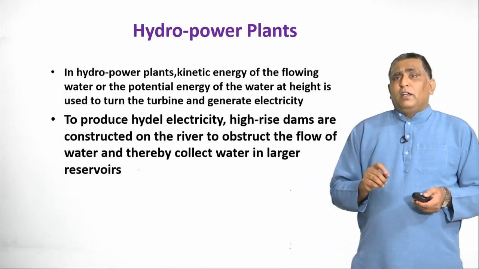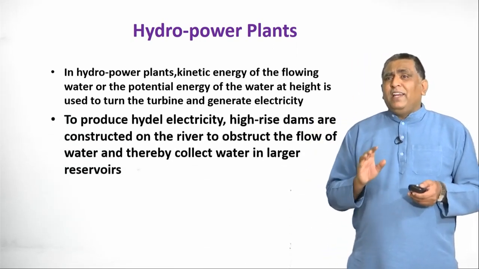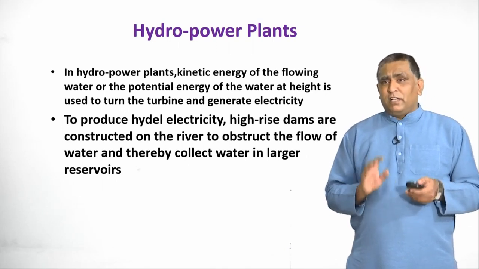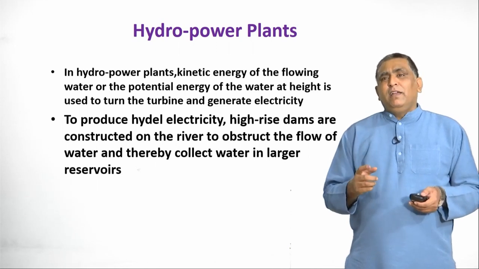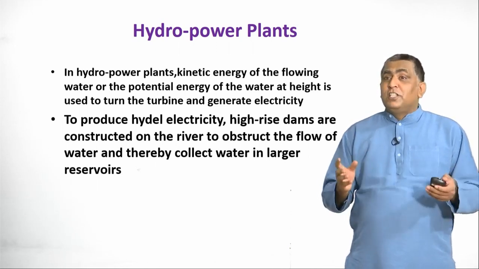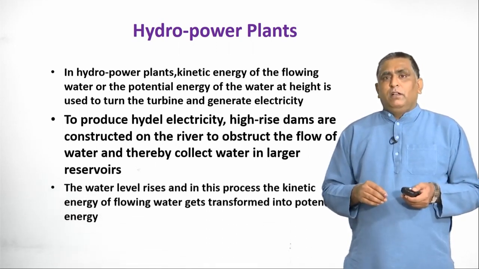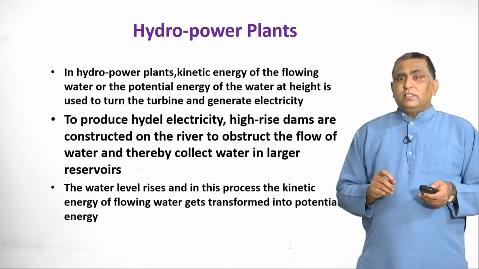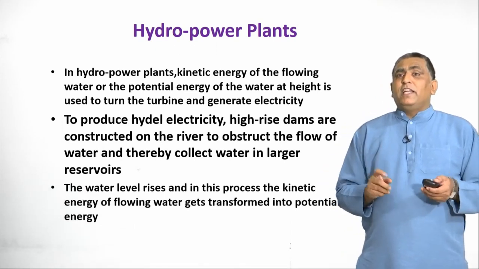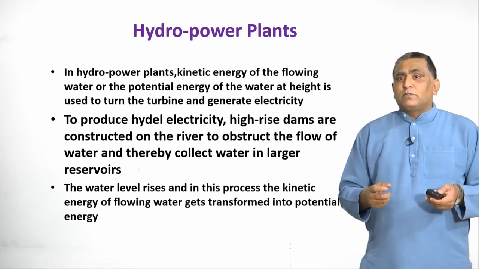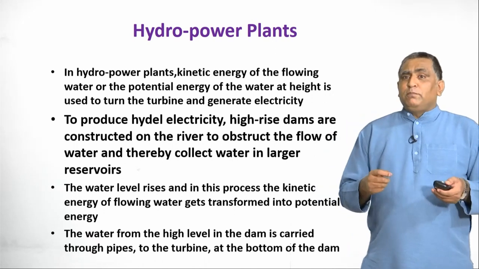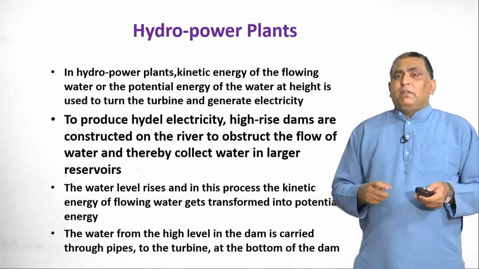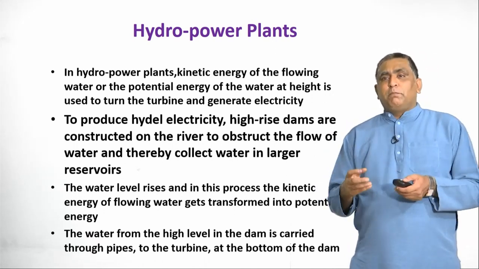To produce hydroelectricity, high-rise dams are constructed on the river to obstruct the flow of water and thereby collect water in larger reservoirs. The water level rises in this process. The kinetic energy of the flowing water gets transformed into potential energy.